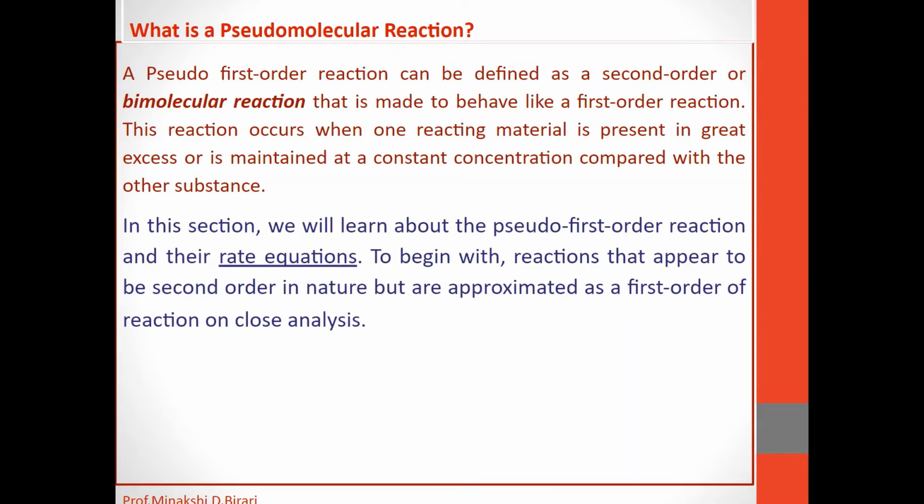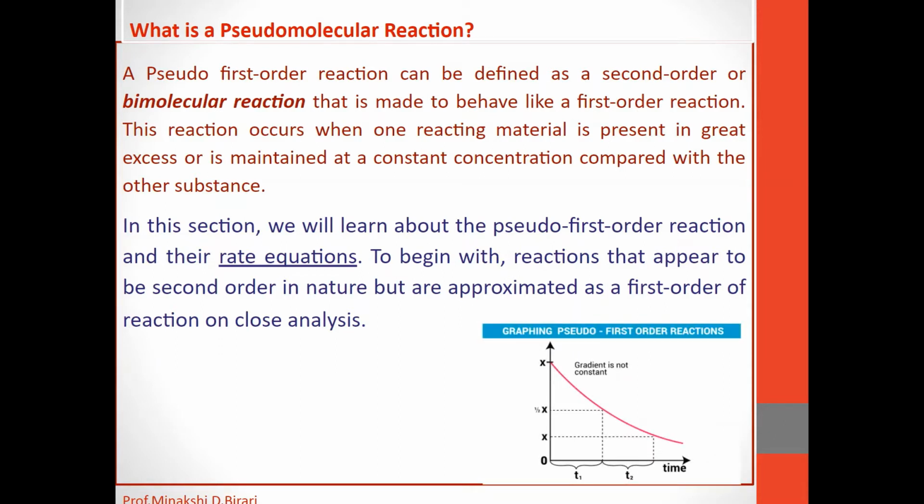So in this section we will learn about the pseudo first order reaction and their rate equations. To begin with, these are reactions that appear to be second order in nature but are approximated as first order reactions on close analysis. This is the graphical representation of pseudo first order reactions. This reaction occurs when one reacting material is present in great excess or is maintained at a constant concentration compared with the other substance.